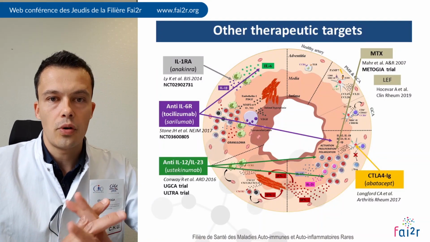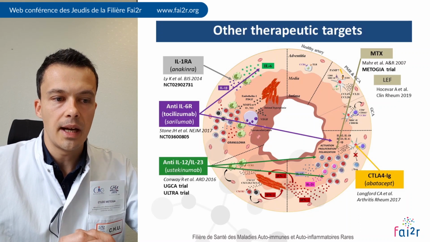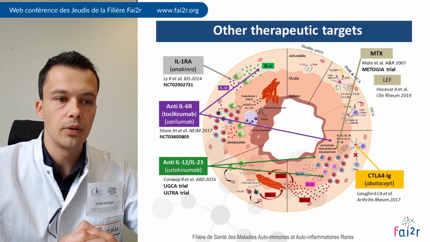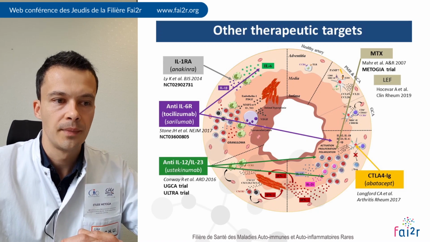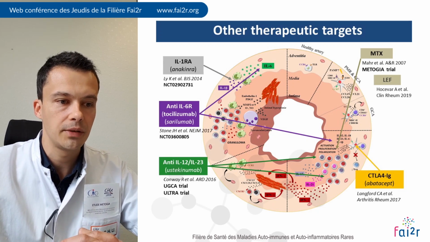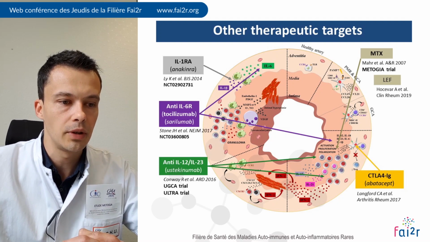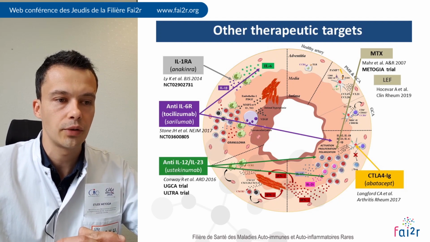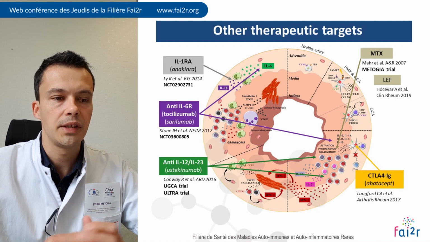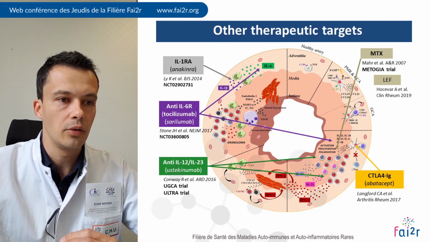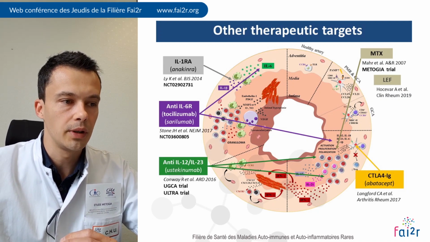You can also target T-cell activation with abatacept. A phase 2 randomized controlled trial was conducted by the team of Langford and colleagues and published a few years ago in Arthritis and Rheumatology, showing a mild efficacy and mild GC sparing effect. A phase 3 trial is ongoing.